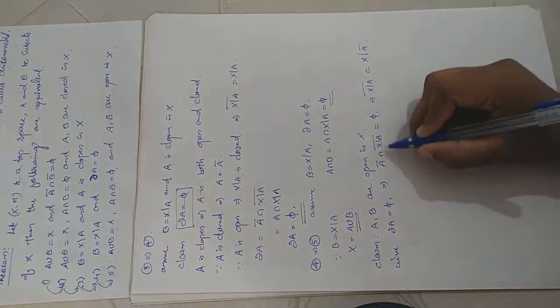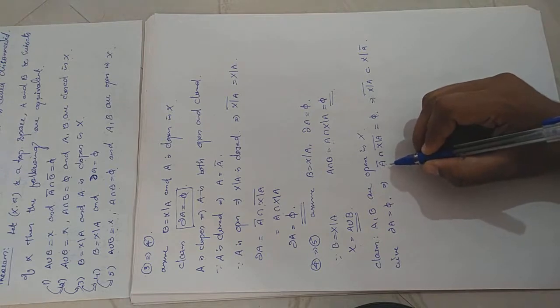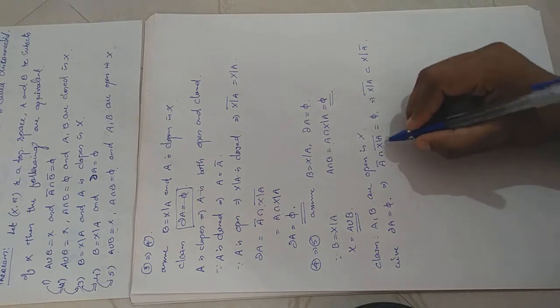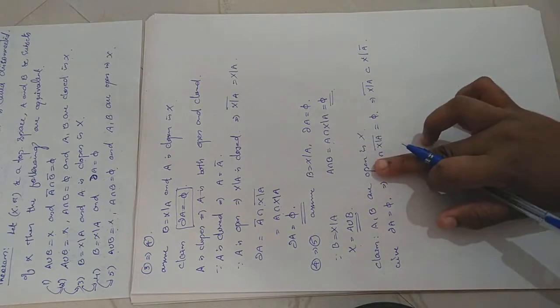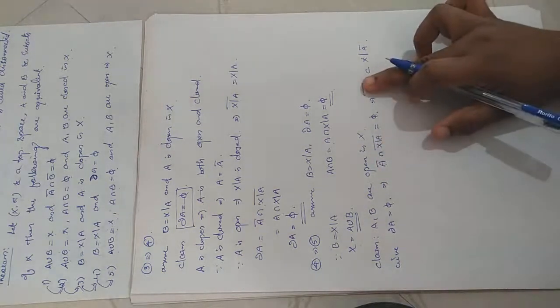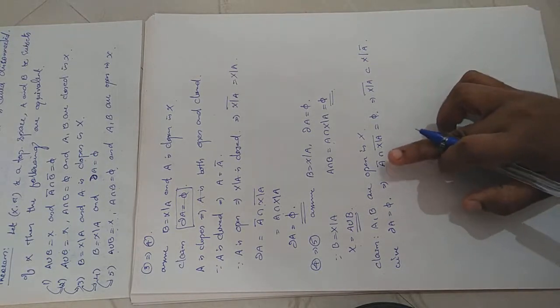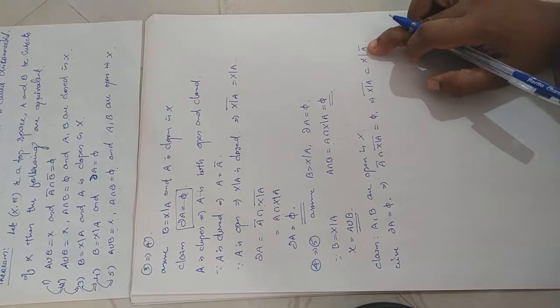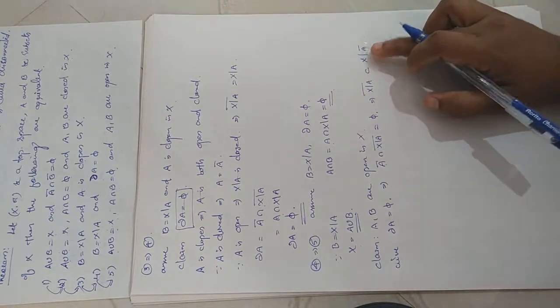Whenever A intersection B equal to empty, A will be contained in complement of B. So by the same thing, the second set, X minus A whole closure, will be contained in the complement of the first one, A closure. The complement of A closure is X minus A closure. So you get X minus A whole closure is contained in X minus A closure.